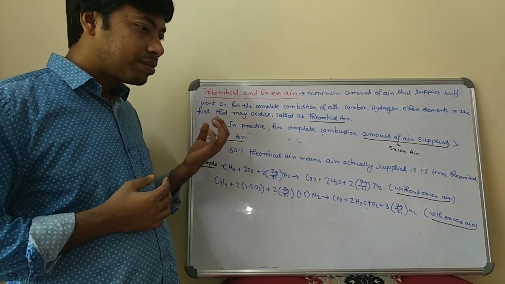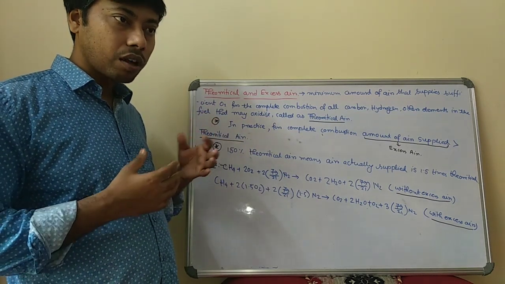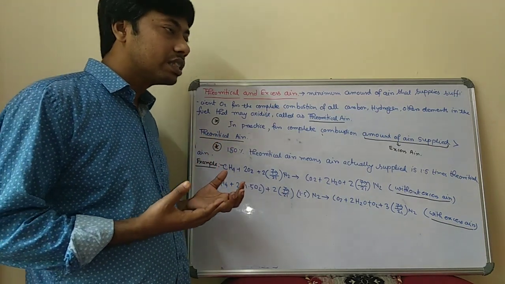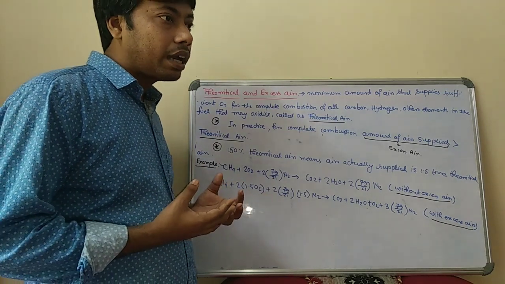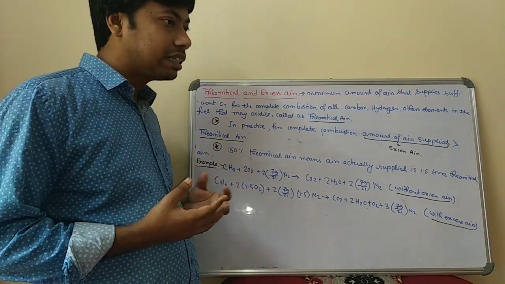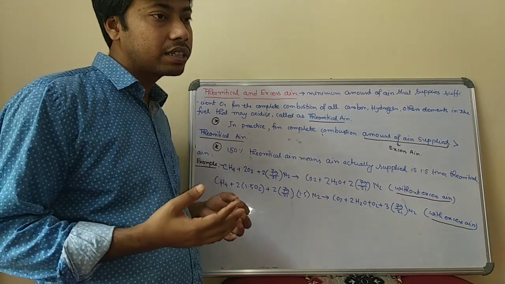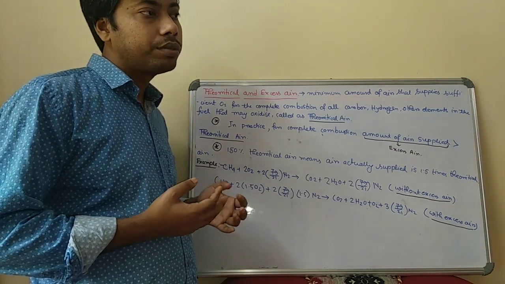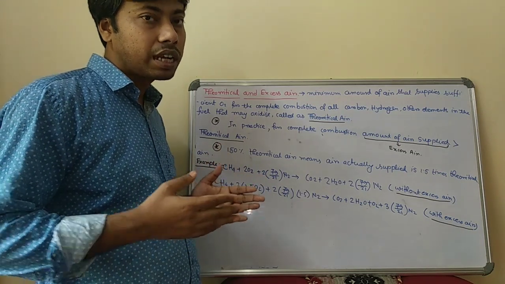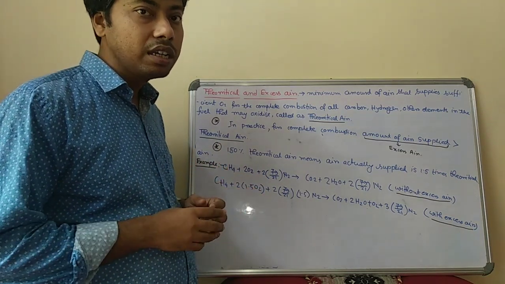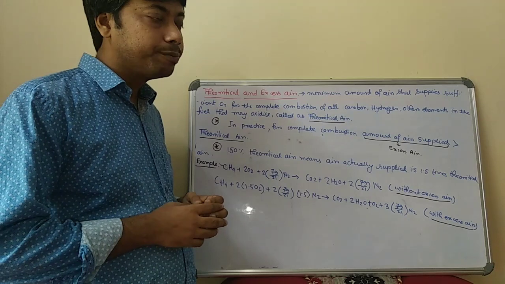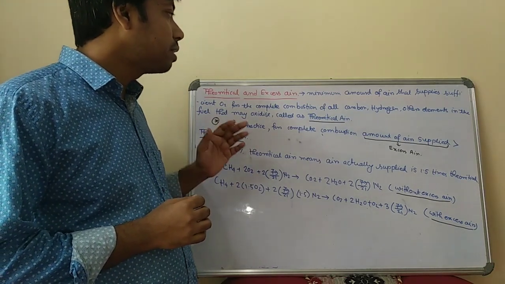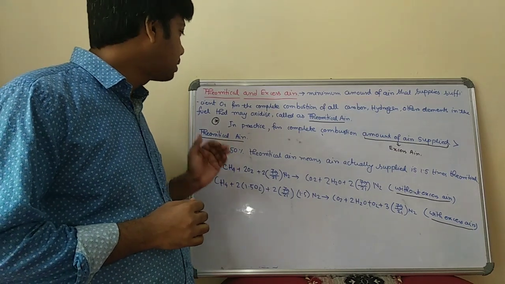Theoretical, as the name suggests, is the air required for the combustion process theoretically, and excess air indicates the difference between theoretical and practical. That amount is basically the excess amount. Now, theoretical air is the minimum amount of air that supplies sufficient